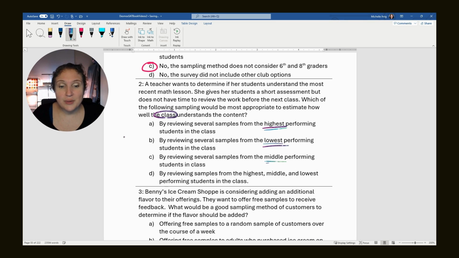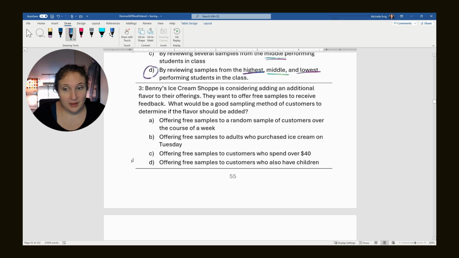Same thing by just doing the middle, because maybe the middle really understood the lesson, and the high did, but the low didn't. So again, that's not a good representation of the whole class. But by reviewing papers from the highest, the middle, and the lowest, like maybe 2 or 3 papers in each category, that would give her a better understanding, because that represents the entire performance of the class. Let's look at the next one.